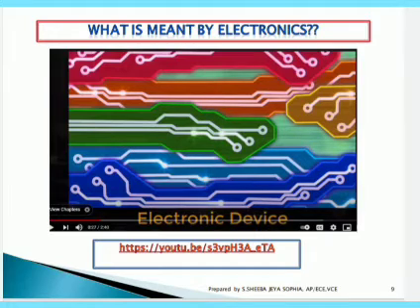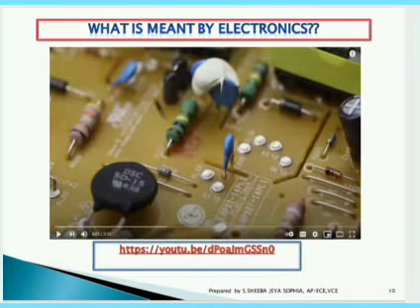What is meant by electronics? As I have said, electronics is nothing but the flow and control of electrons. So I am connecting these electronic components, for example resistor, capacitor, inductor, in a serial or parallel fashion according to the application.